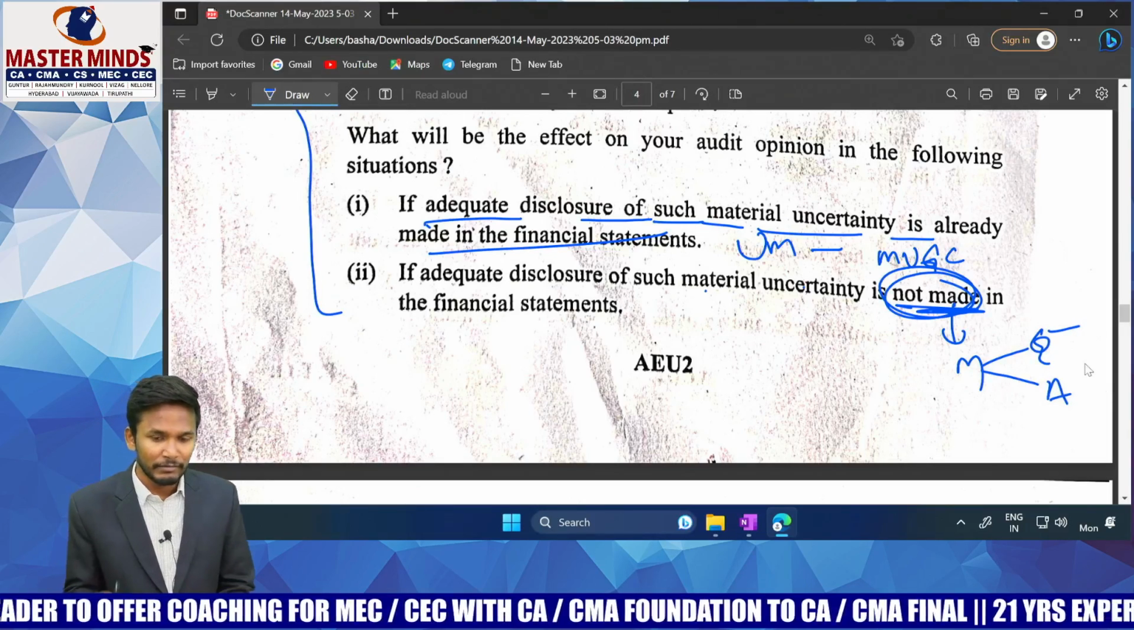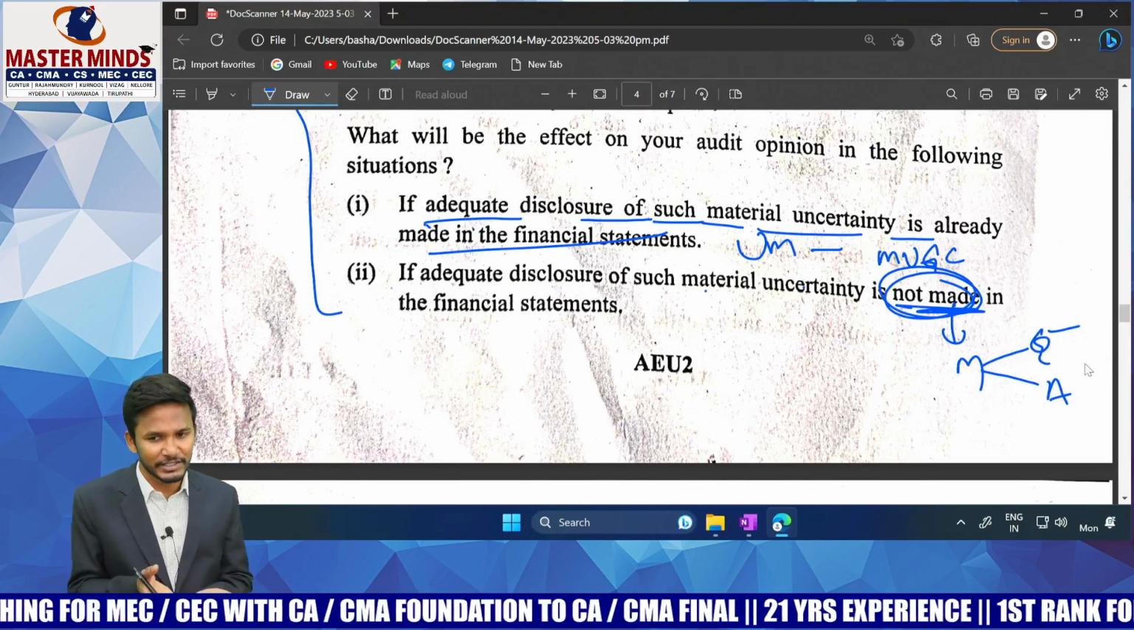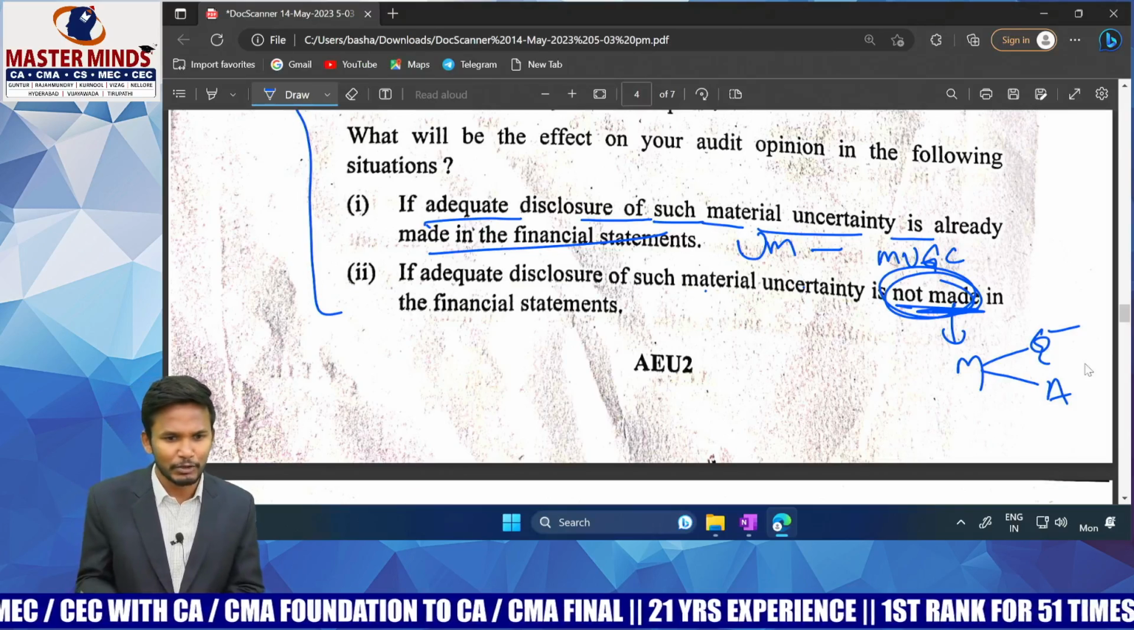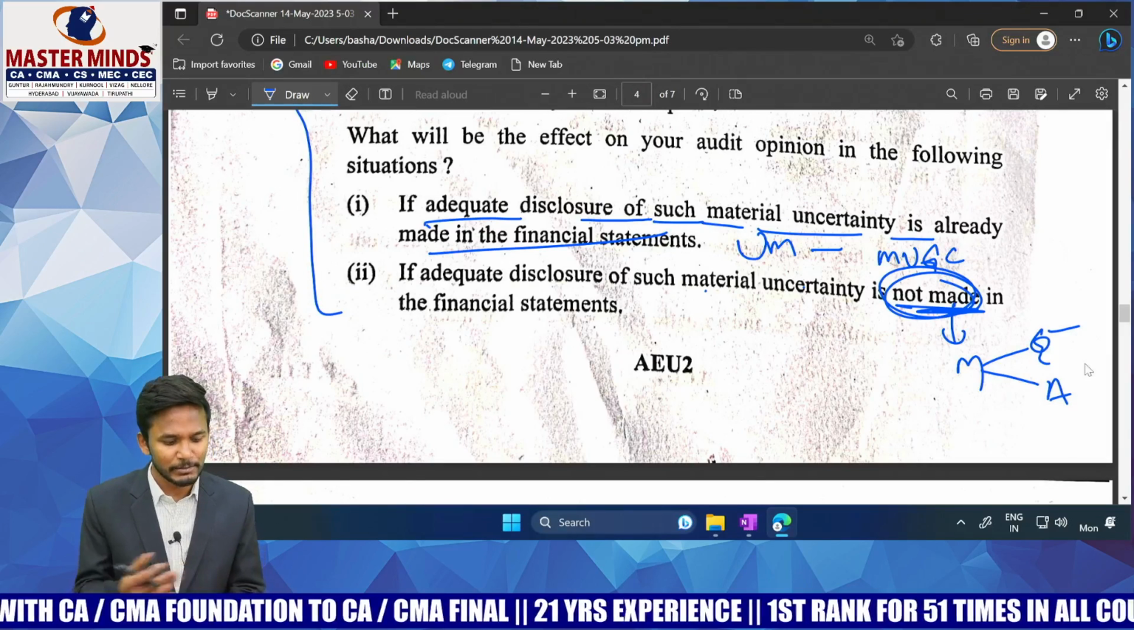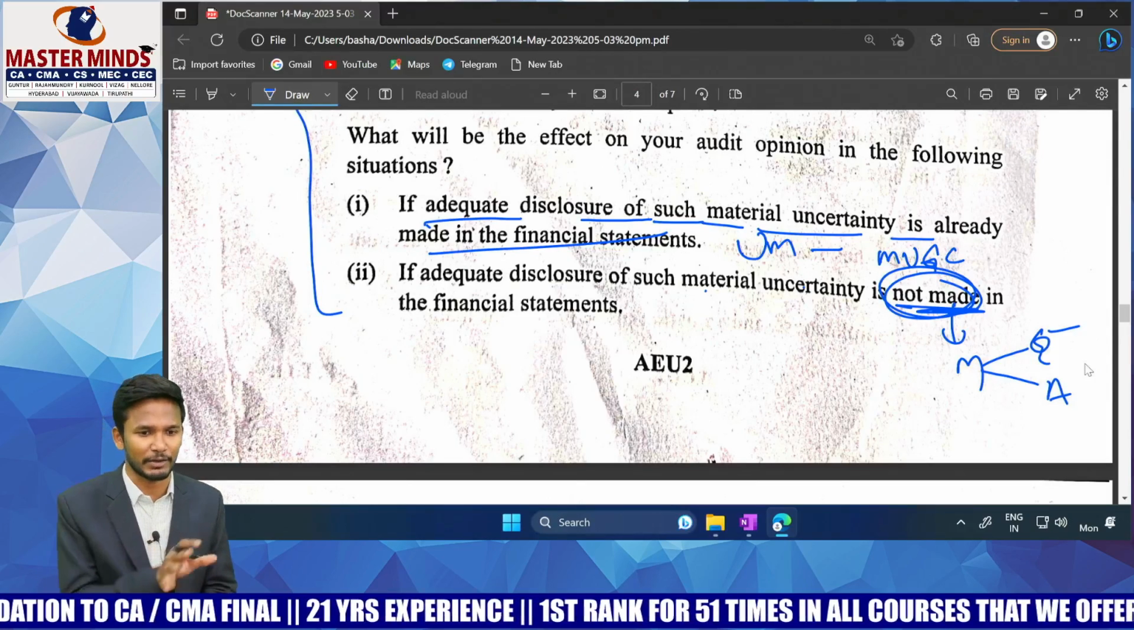Along with that, will you again go for the material uncertainty heading? It's your wish. Generally not required. Why? You are already stating the reason here itself. In the opinion itself you are clearly writing it. There is no need to explain again in the next point. If you want, you can disclose it. It's your discretion, but generally it's not required.